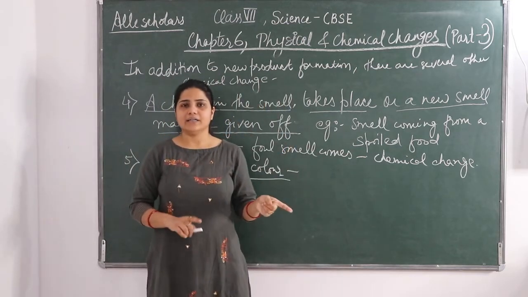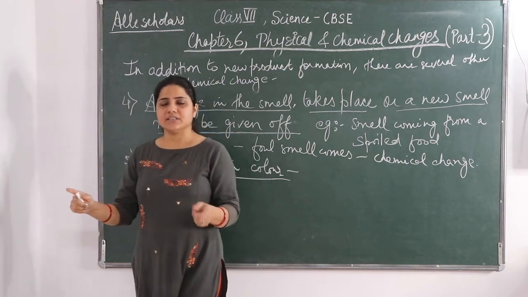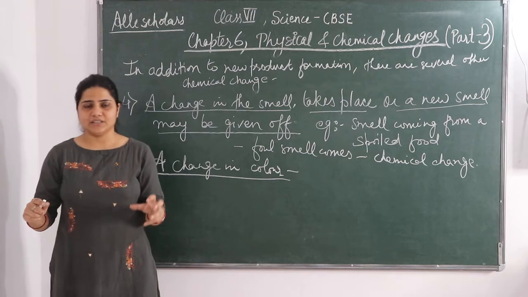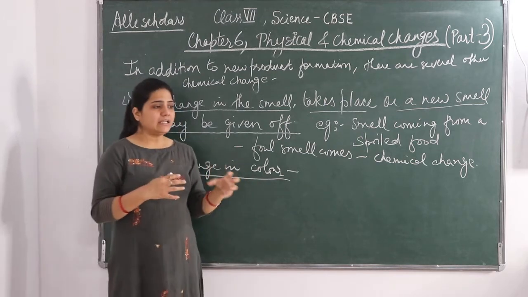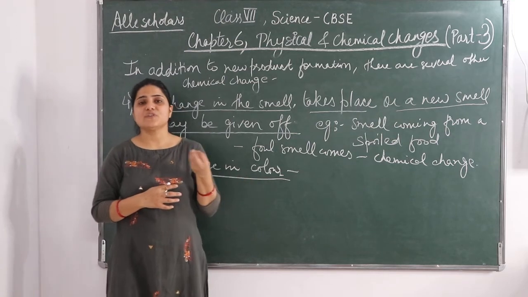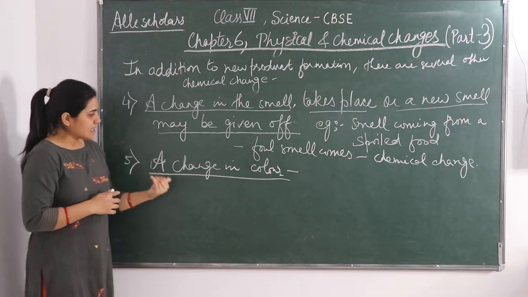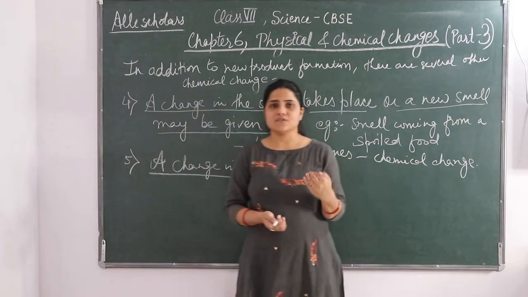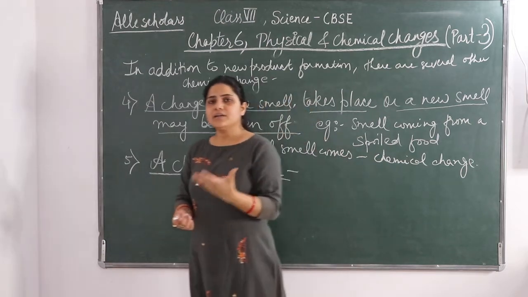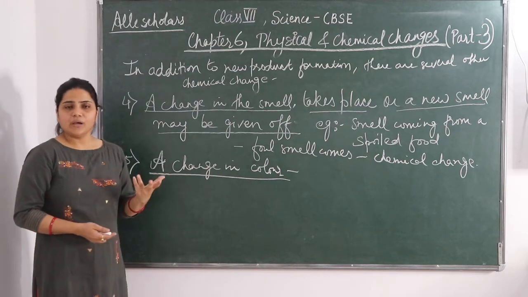So that iron reacts with the atmospheric oxygen present in the air, and there is a change in color, and it becomes brown. That chemical reaction has taken place, and as we have studied, a chemical reaction is a chemical change or change in chemical properties.